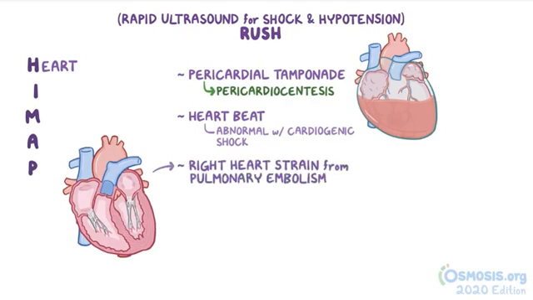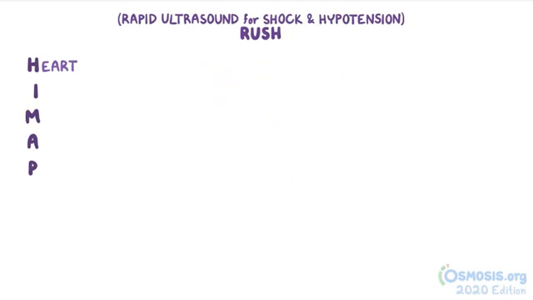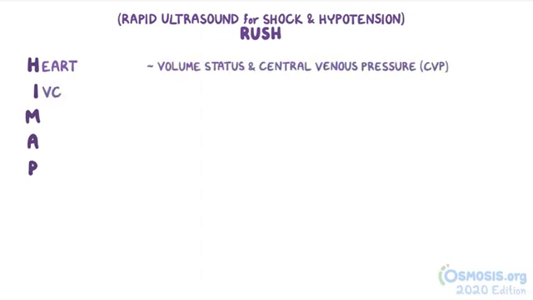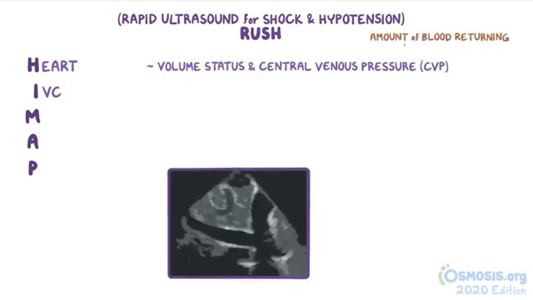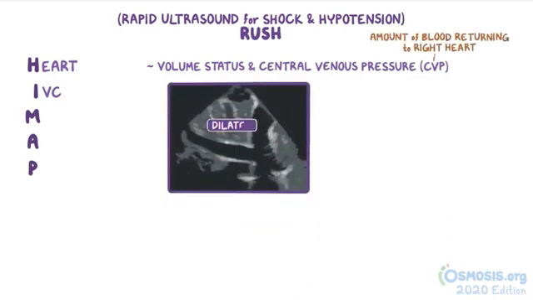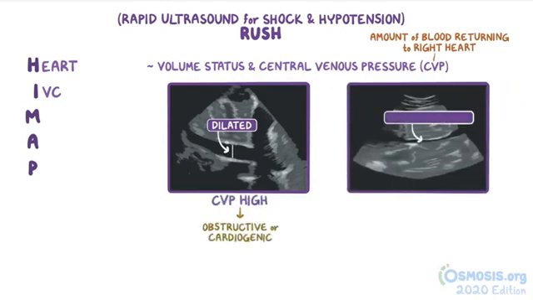Alright, I is for the inferior vena cava, which provides an idea about the volume status in the central venous pressure, or CVP, which reflects the amount of blood returning to the right heart. A dilated IVC means that the CVP is high, which points toward obstructive or cardiogenic shock. A flat and collapsed IVC tells us that the CVP is low, which points towards hypovolemic or distributive shock.